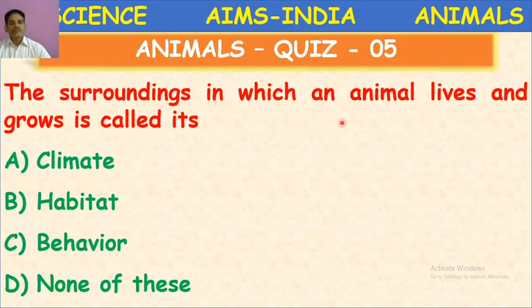The surroundings in which an animal lives and grows is called its habitat. B is the correct answer. Habitat is defined as the place or environment where an organism, whether plant or animal, lives naturally.